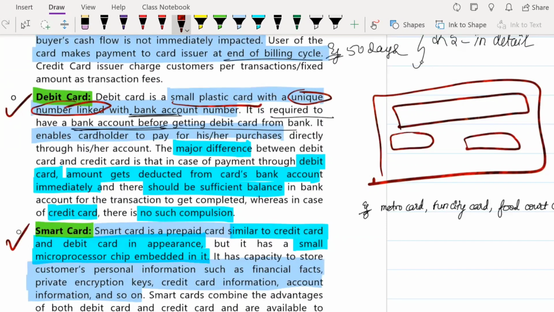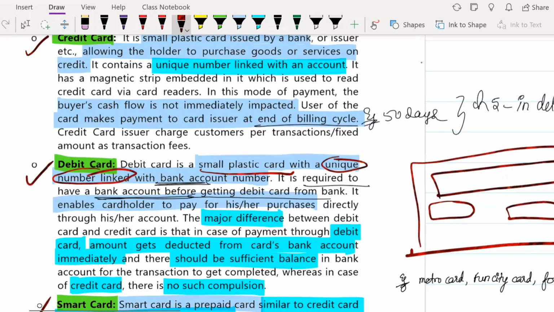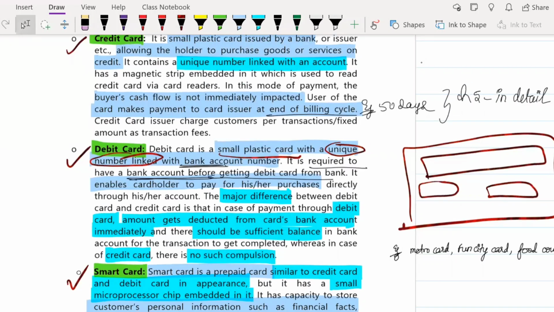One thing you have to remember is that if you want to have a debit card, it is very important that you must have your bank account linked with it. You must first have a bank account, and then your bank account will be automatically linked with your debit card. The concept of a debit card is that you will only be able to utilize the money which you already have in your bank. If you have 500 in your bank, only up to 500 rupees you will be able to spend or purchase things. More than that you cannot.